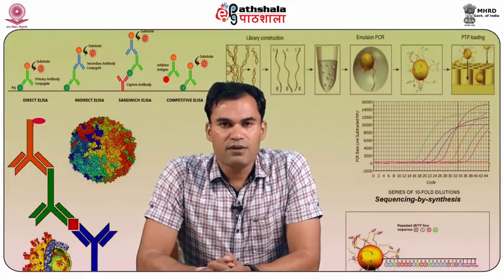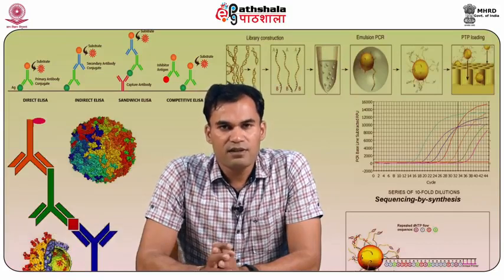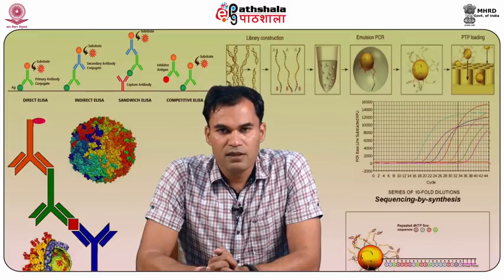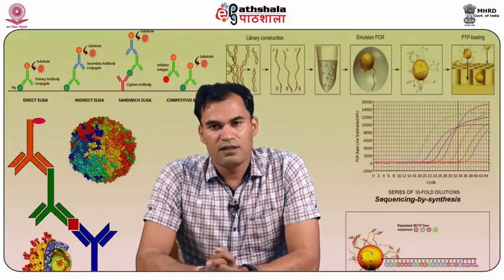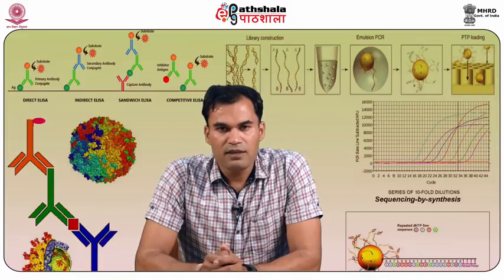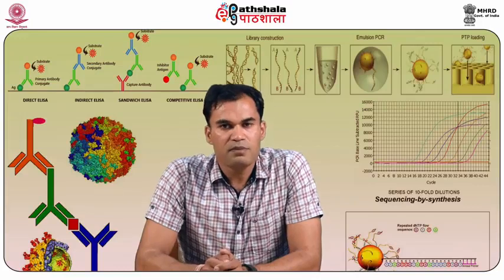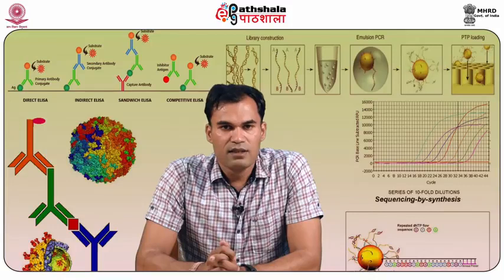In this slide we are going to discuss embryonic stem cell mediated transfer. Now what is the procedure for this gene transfer? First you have to isolate the blastocyst from mouse. Now how can you obtain the blastocyst? A blastocyst is basically a 16 cell stage. In the blastocyst we are interested in the inner cell mass. Why are we interested in the inner cell mass? Because the inner cell mass has a pluripotent property and we are culturing this inner cell mass.